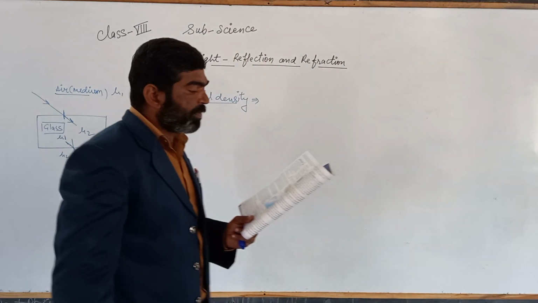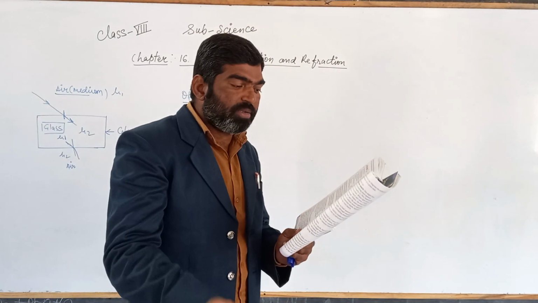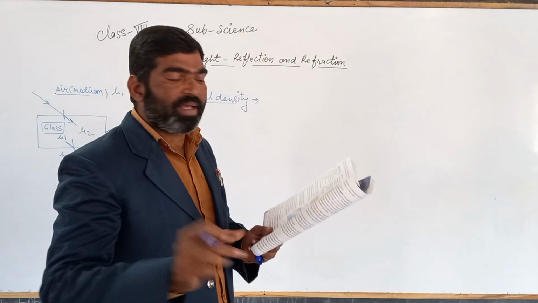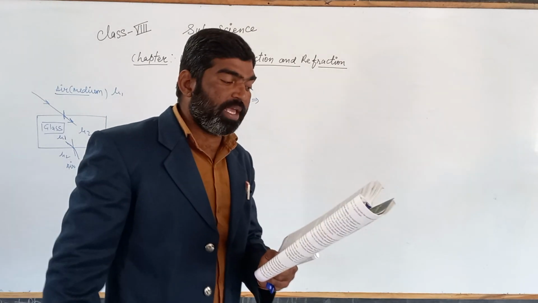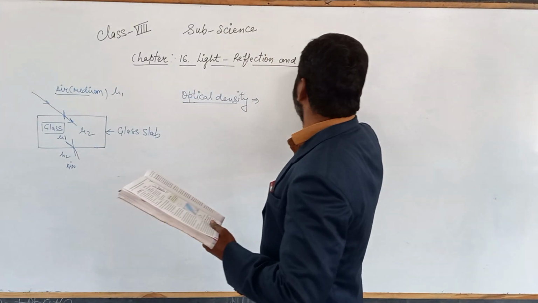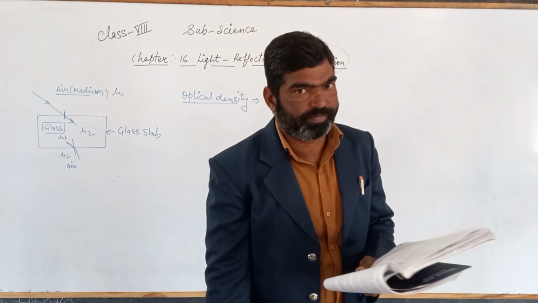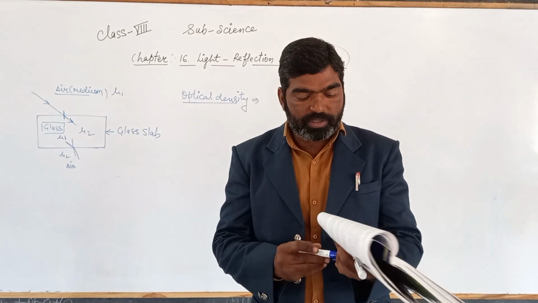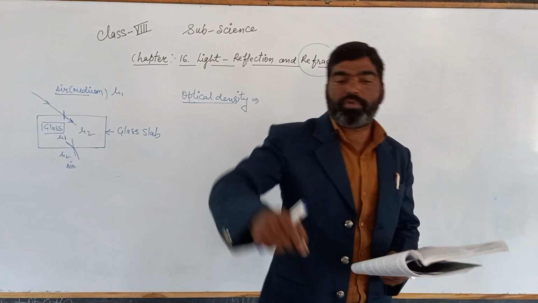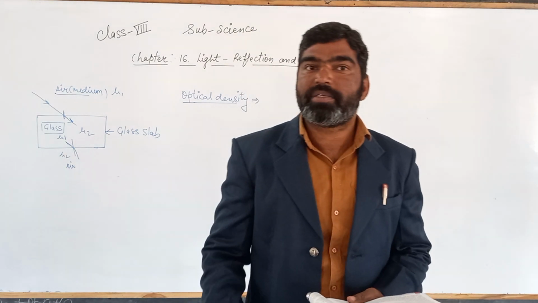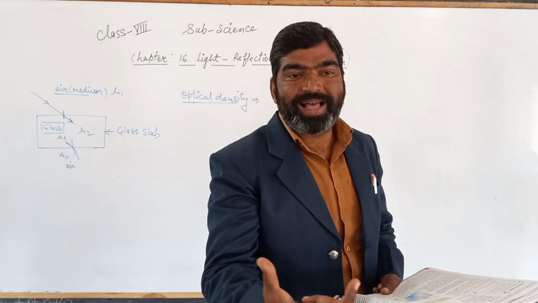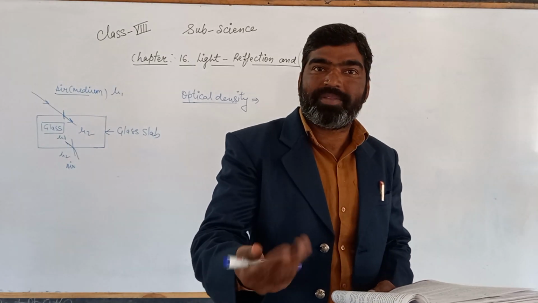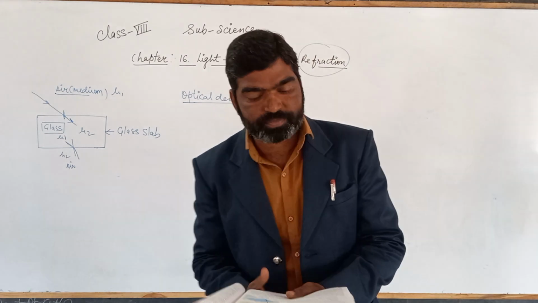So if you see this one, just like you see a little bit of bending where the light enters the water, you will see the pencil bending slightly. So this is due to the process of refraction. Now just another example: if you kept one coin into a tumbler or a water glass, the coin inside the glass appears slightly raised. That is also due to this refraction.